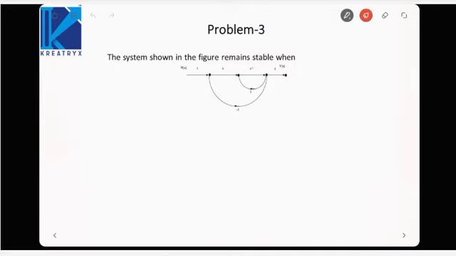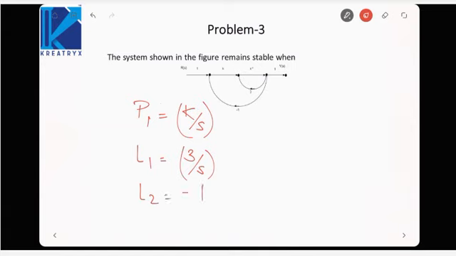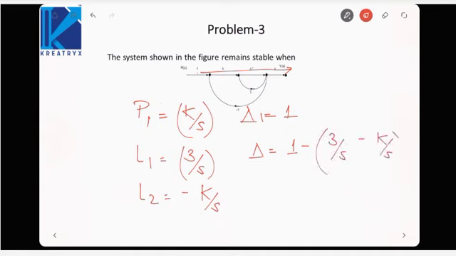Next we have been given a signal flow graph and we have to find the condition for stability. Before finding the condition of stability, we have to find the transfer function. If you see, there is only one forward path. The gain of the forward path is k by s. The loops are: loop 1 is 3 by s and loop 2 is minus k by s. Now if you see, this forward path touches all the loops, that means delta 1 would be equal to 1.